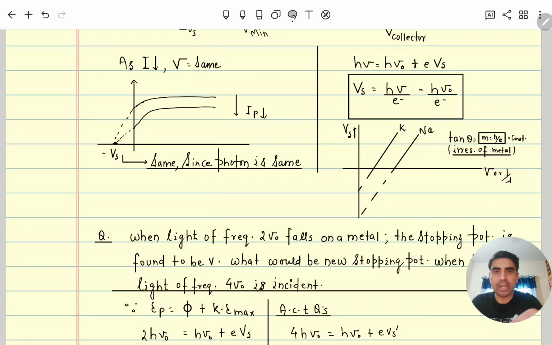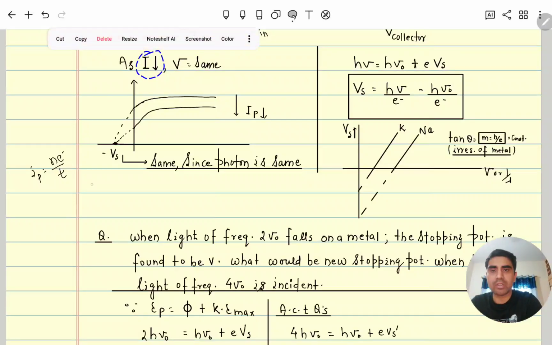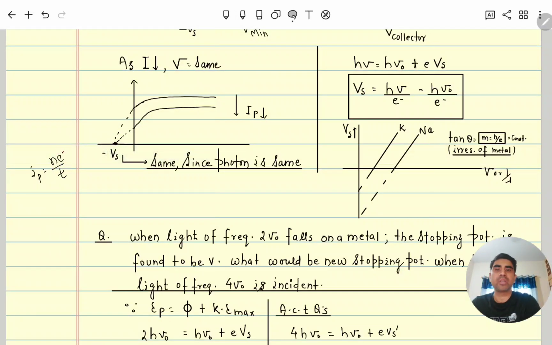As we discussed, I_P, the photocurrent, is equal to n times e, the number of electrons per unit time. Decreasing intensity means decreasing the number of photons of the same frequency, and each photon ejects one electron. So the number of ejected electrons per unit time also decreases, and due to that the I_P current also decreases, you can see here.